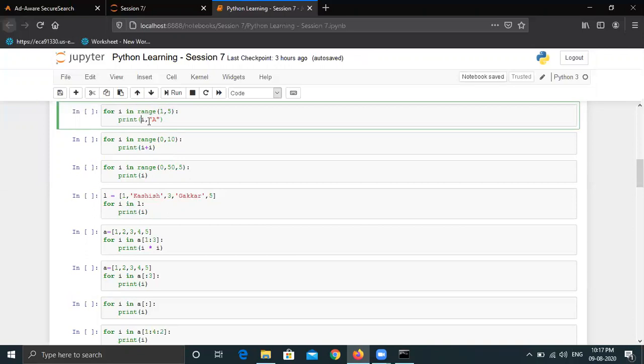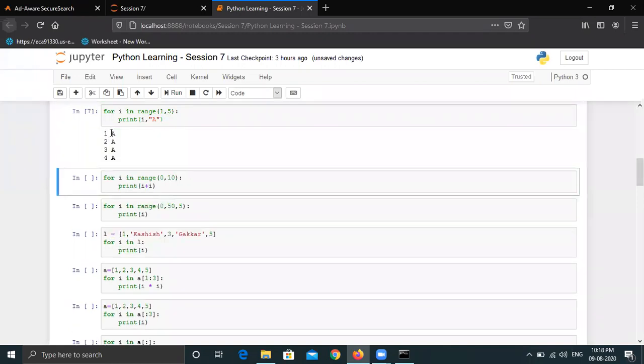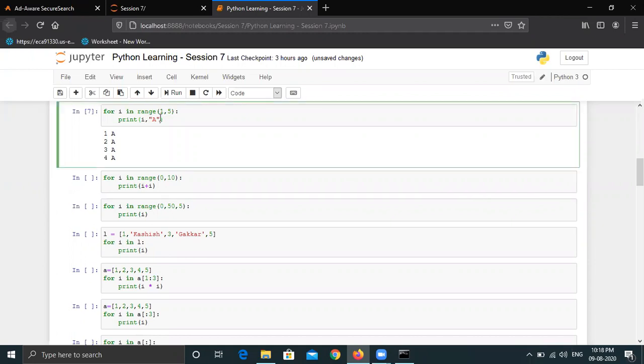And we are also saying that comma, you should also print A. So in the first iteration, it will print I's value, which is 1, comma A. A is static. It is not coming from any variable. That's why in all the iterations, A will be constant, or you can say it will be static. If I print this, you can see 1A, 2A, 3A, and 4A. So this is how we can print multiple arguments.